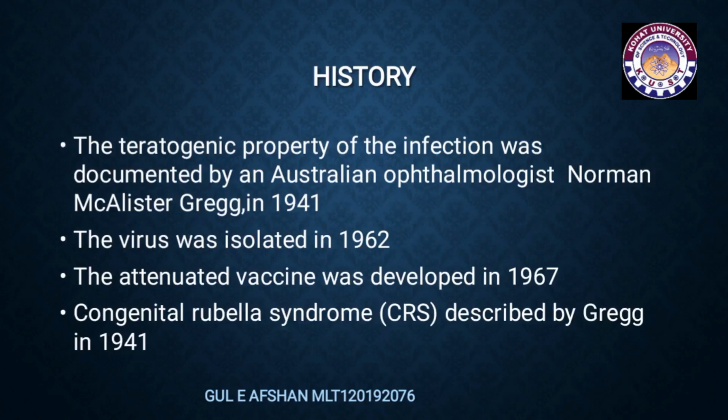History. The teratogenic property of infection was documented by Australian ophthalmologist Norman McAlister Gregg in 1941. What is teratogenic property? Teratogens are substances that may produce physical or functional defects in a human embryo or fetus. The virus was isolated in 1962. The attenuated vaccine was developed in 1967. Congenital rubella syndrome was described by Church in 1941.